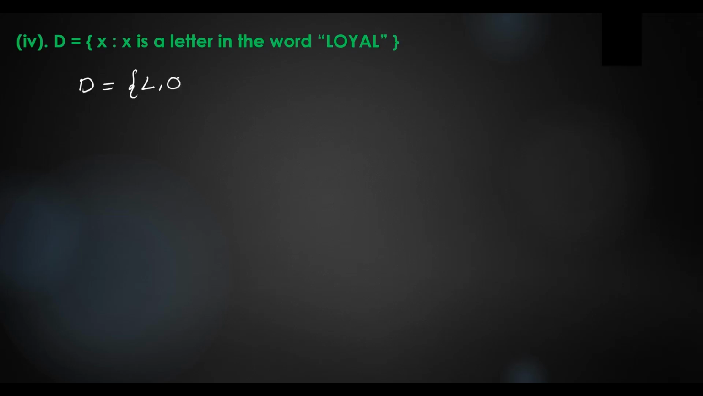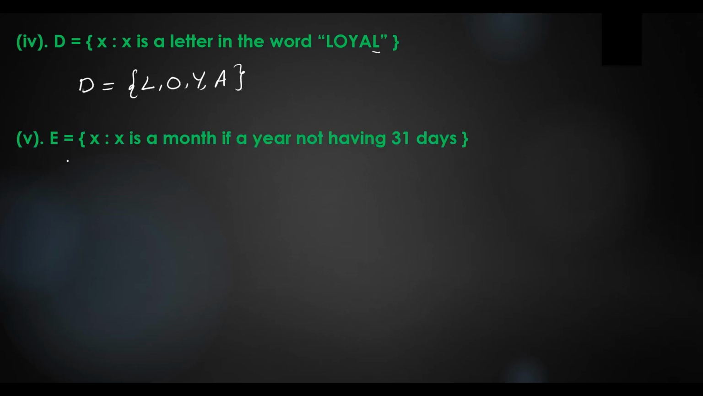And going to the next problem. What's the next problem? D is equal to the set of x such that x is a letter in the word loyal. So it is the same type of question as the previous one. So D is equal to, the first letter L, then O, and Y and A. So we are not writing this second L. Why? Because it is repeated. In a set, elements are not repeated. Okay. Going to the next question.